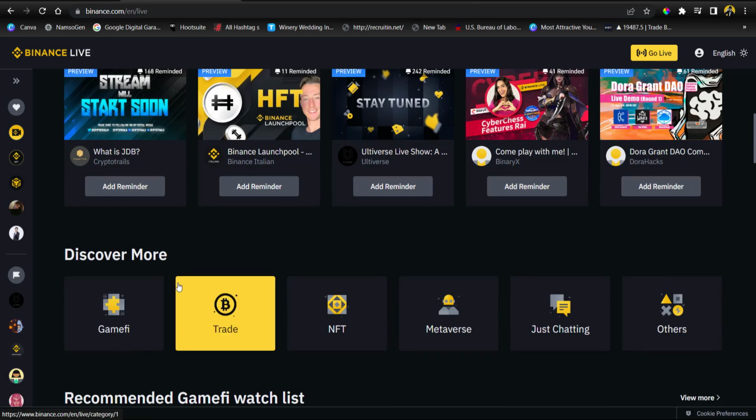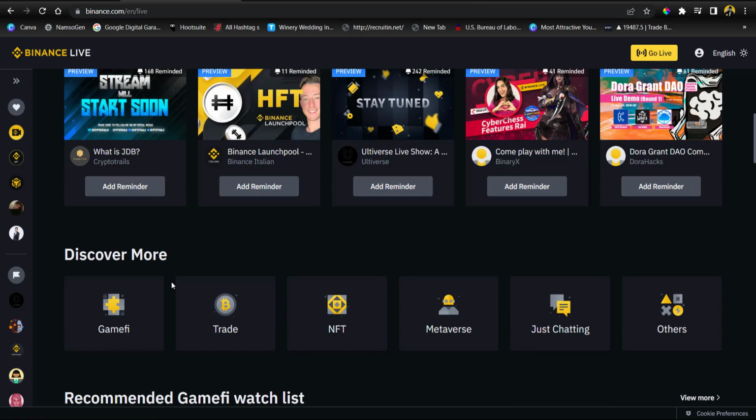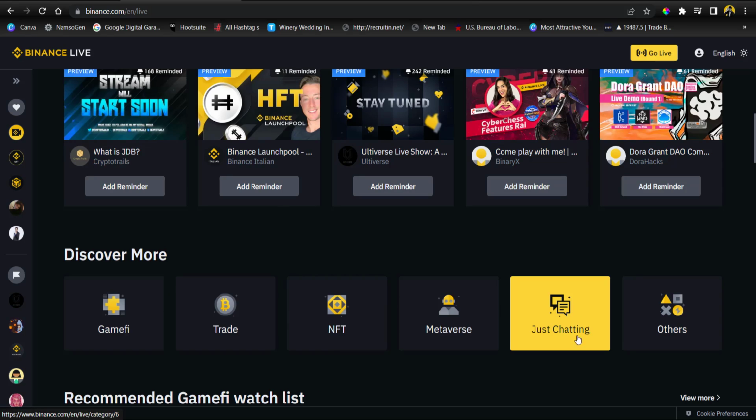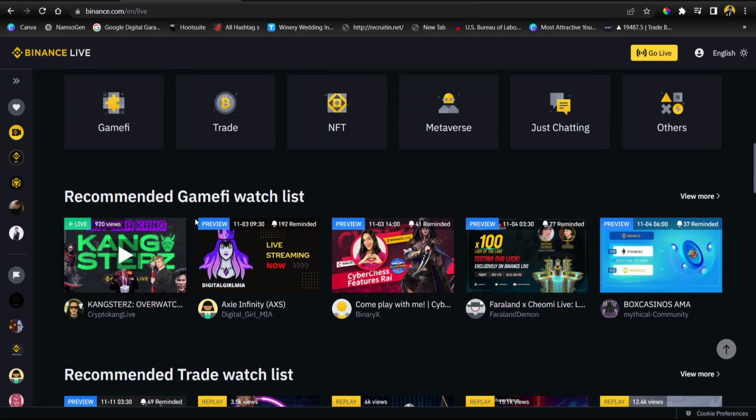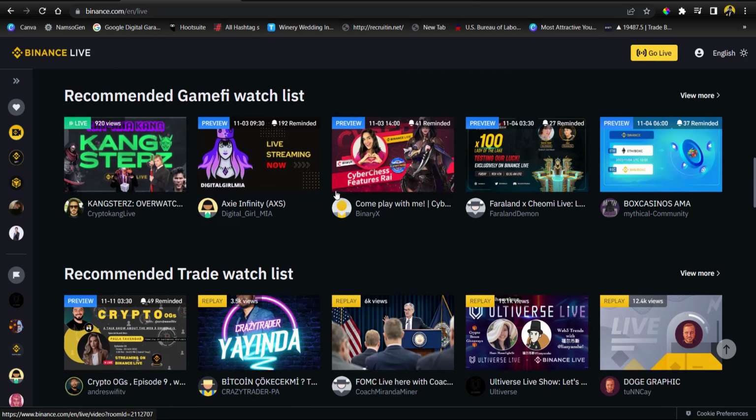You can discover more. So basically, when you come to the Binance Live, you can see different aspects of the cryptocurrency space: gamify, trades, NFTs, metaverse, just chatting. You can just go there and be chatting, and then you will redeem gifts and different other things. You can go to others where you can find so many other things. So right here you can see recommended gamify watch list. These are people that are going to be streaming.